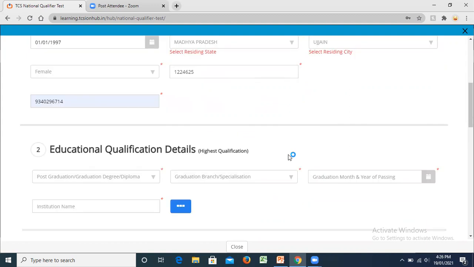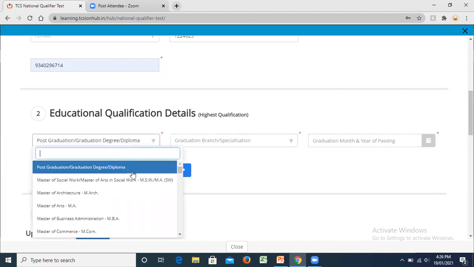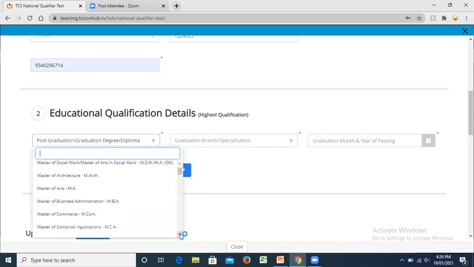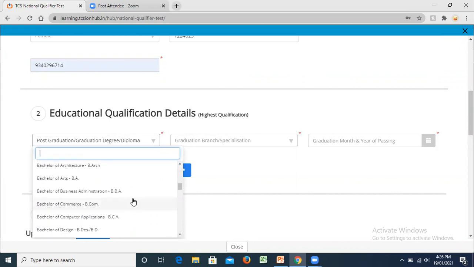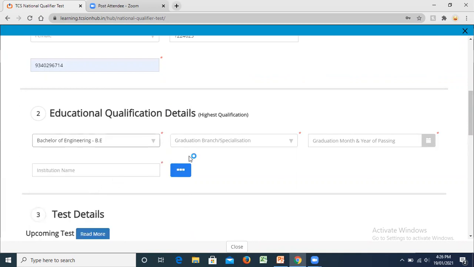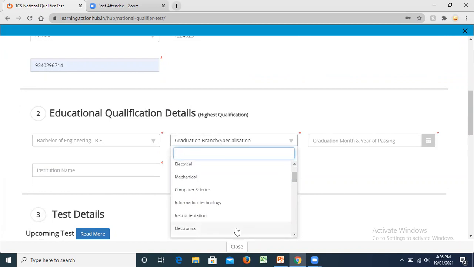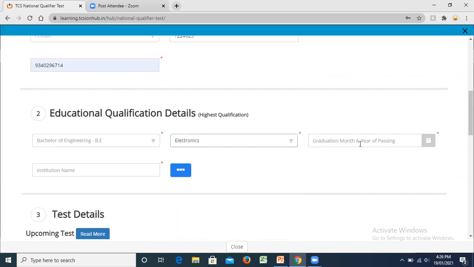Fine. Residing city selected. Then you can give your education qualifications. What is your highest education qualification? All the possible degrees that we can have are listed. We have BTech, B.Ed, BCA, because since it's eligible for everyone, all of that would be mentioned here. Select your eligibility, select whatever branch you're from, select your degree. Mine was BE electronics. Then select the graduating year and month from the calendar.